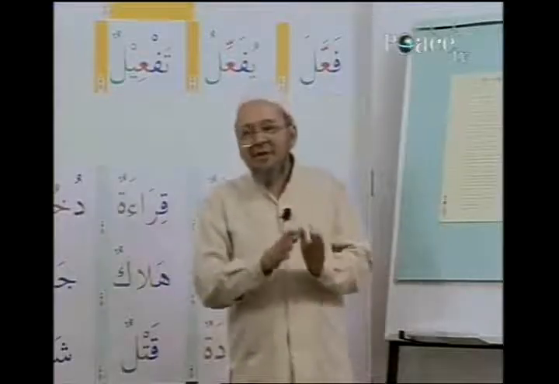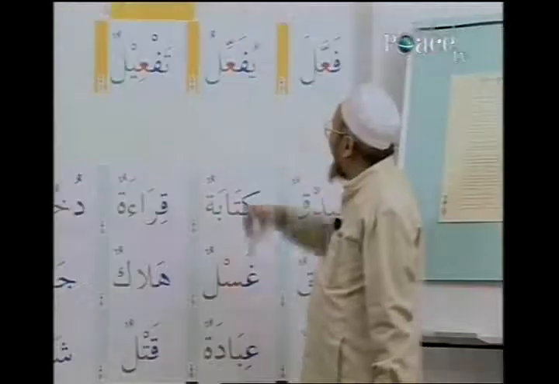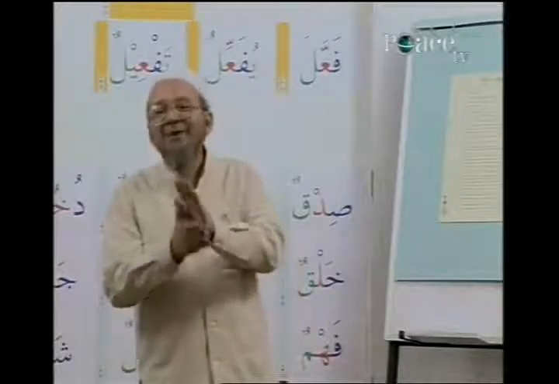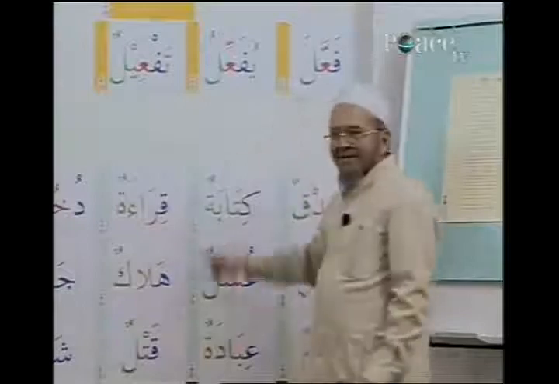Fa'ala, yaf'alu, fi'lun, fa'ilun, maf'ulun in first form. In second derived form, it is what? Fa'ala, yufa'ilu, taf'ilun. Now, in the derived form, there is no problem for radical ayn. We must forget that. Once that stencil is there, then it will remain.